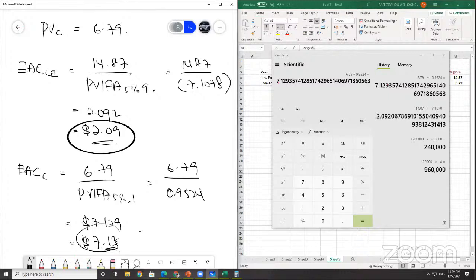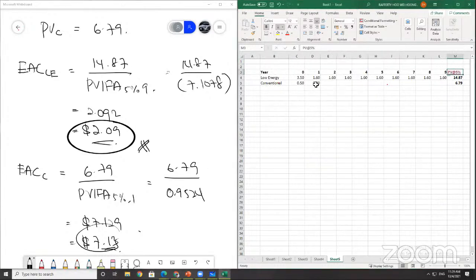So which one has the lower cost? Of course, sorry, of course it is the low energy light bulb. It only costs you $2.09 per year, whereas if you use this conventional light bulb, it actually costs you $7.13 per year. It's more expensive because every year you need to change the bulb.